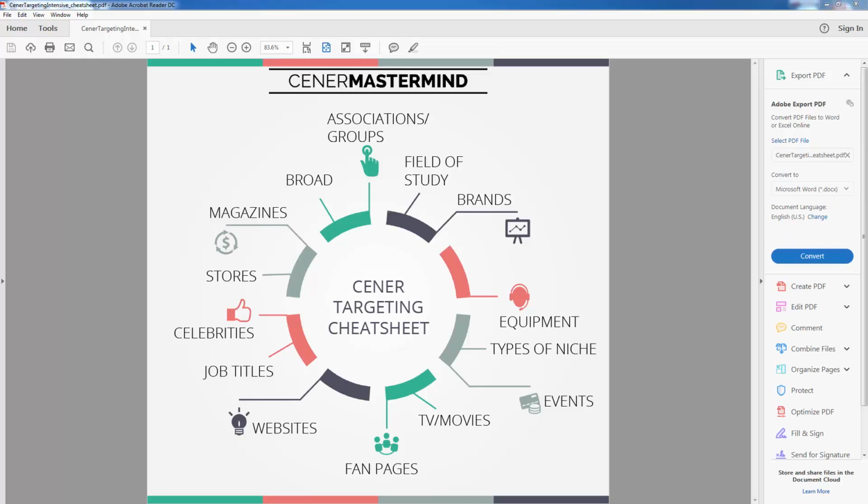Okay, let's do some targeting for the leather niche. We're going to do a couple of different things here. First, we're going to go through the interest group strategy for sure, and look at all of the different options that we have. On the screen is the PDF cheat sheet that lists 14 potential ones.